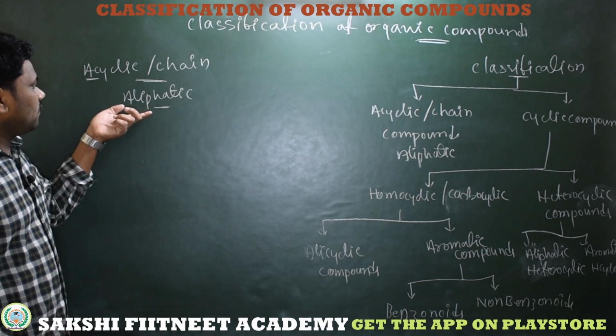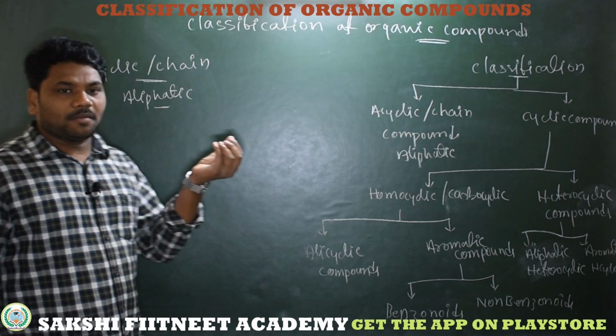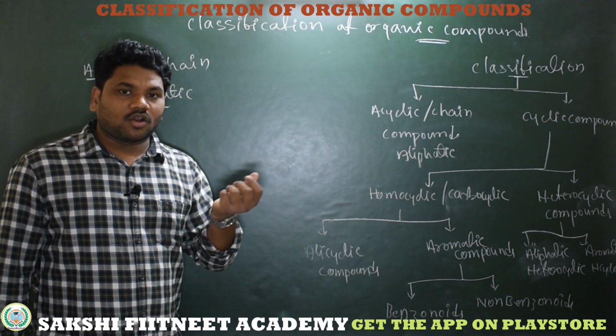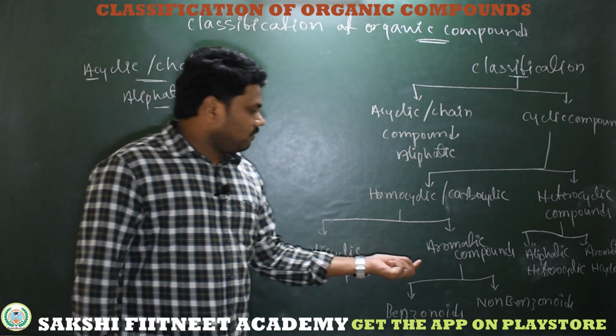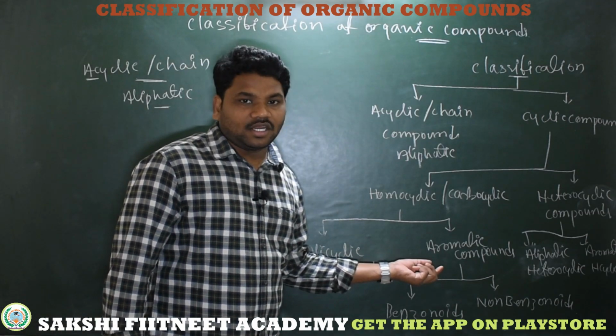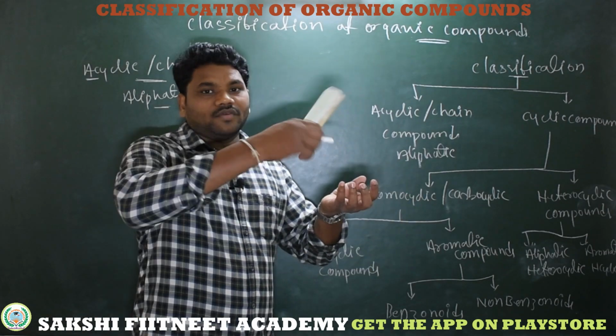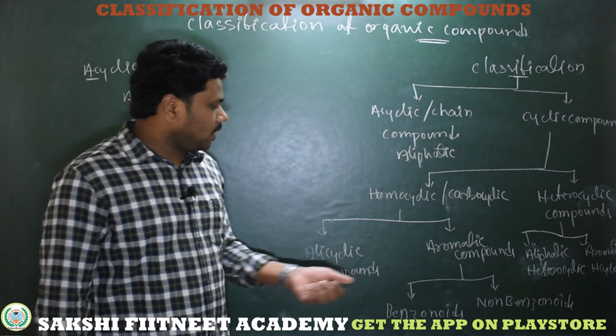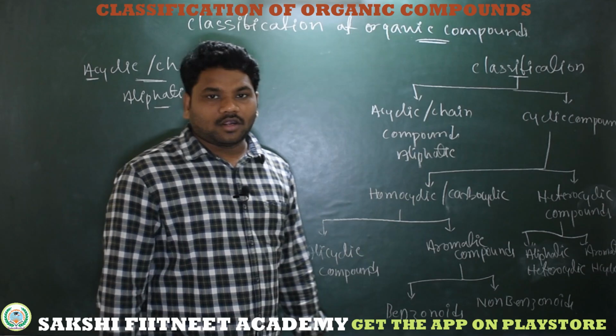Aliphatic compounds give only a flame without any soot. So when we take aromatic compounds in an ignition test, they give a flame with soot, that is ash. Those are called aromatic compounds.